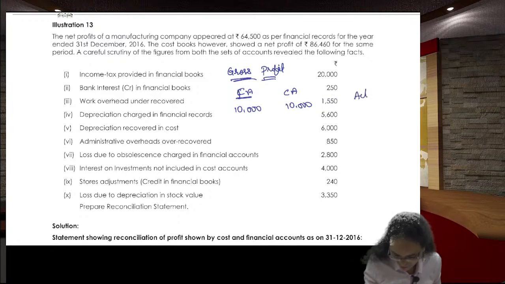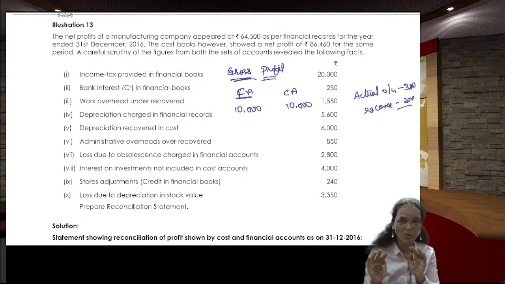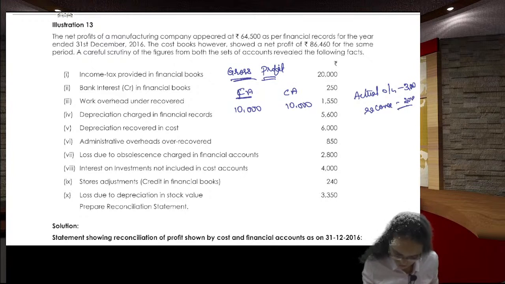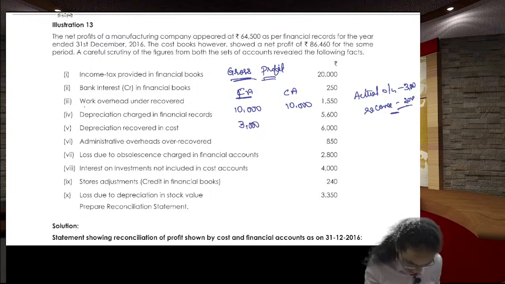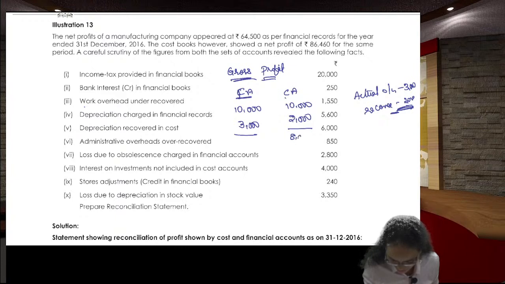Actual overheads, example, actual overheads 3,000, but you recovered 2,000. Example, this is an example to make you understand conceptually. So, 2,000 rupees. See, in the financial you deducted only the exact one, but in the cost you have under recovered. Works overhead under recovered 1,500, but in our example 2,000 rupees. So here as per the cost profit it is 8,000, but as per the financial profit it is 7,000.